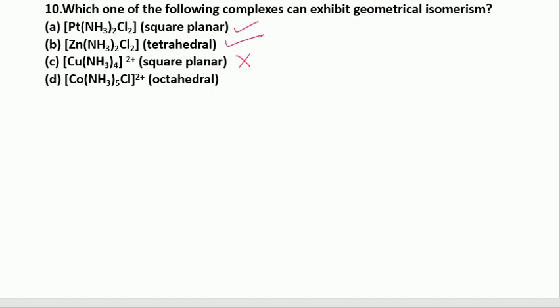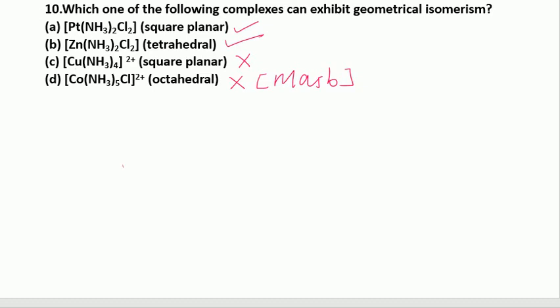Third is an octahedral, and it cannot exhibit geometrical isomerism because the type Ma5B does not show any geometrical isomerism. As we change the place of the ligand, all the places are equivalent with respect to that ligand, and that's right. So first and second will exhibit geometrical isomerism, cis and trans.